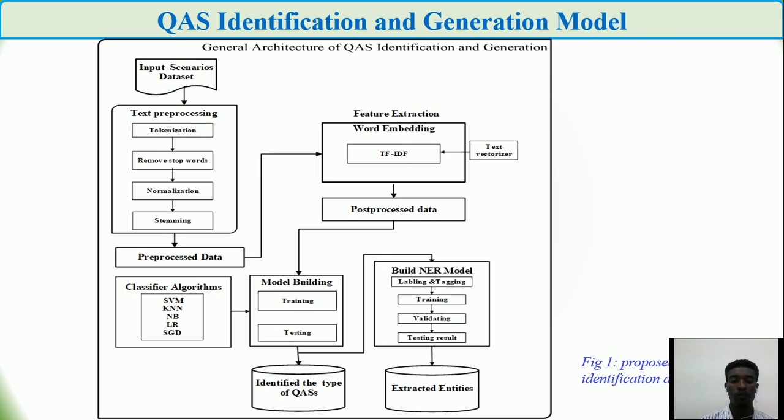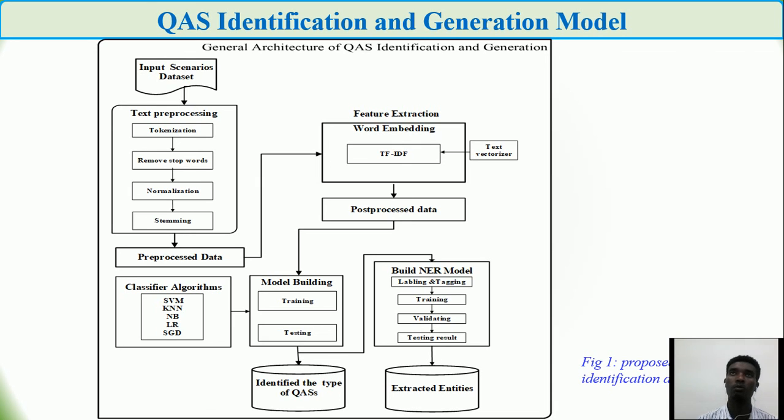That is, we design a model based on 5 traditional algorithms: support vector machine, KNN or K-nearest neighbor, naive Bayes, logistic regression, and stochastic gradient descent. Based on these 5 algorithms, we design our model. So we use training and testing approaches. After we train and test, we identify the type of quality attribute scenarios.